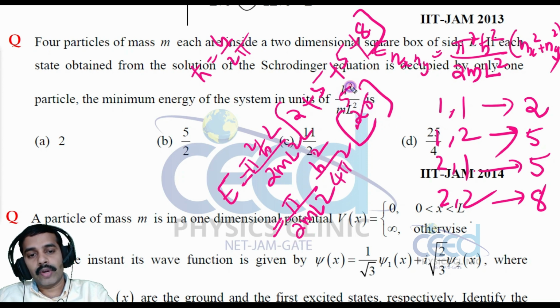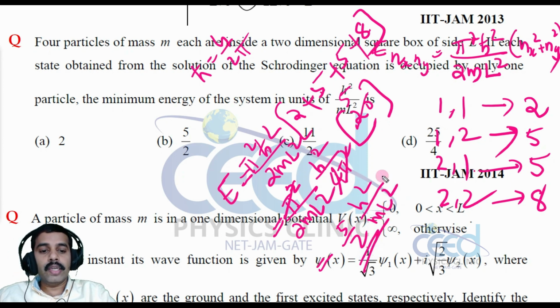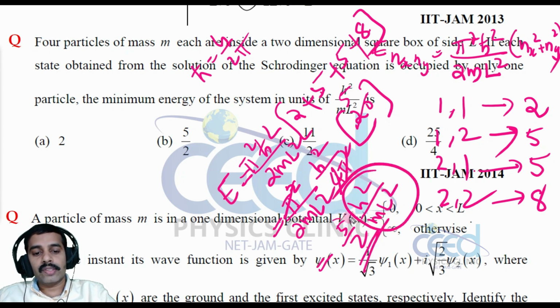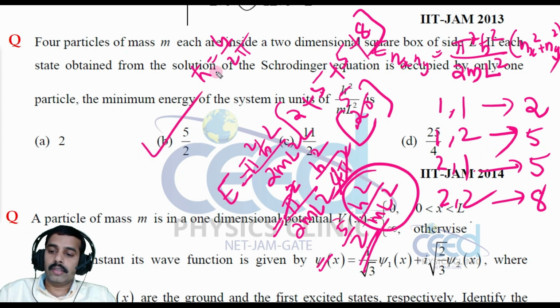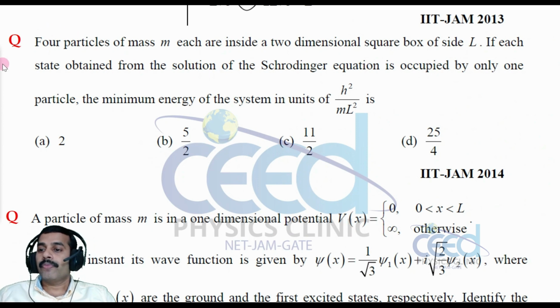So here we have 5, and pi square and pi square we can cancel. What is remaining? 5 by 2 into h square divided by m L square. So in the unit of h square by m L square, the answer is 5 by 2. Which one is the option? Option B is correct. All right.